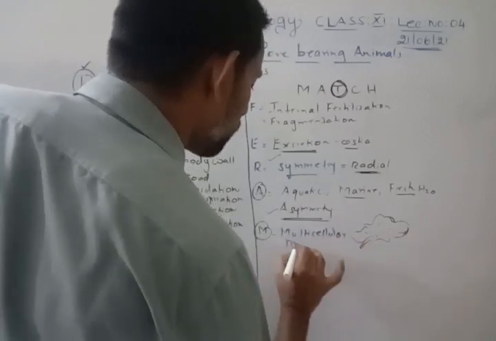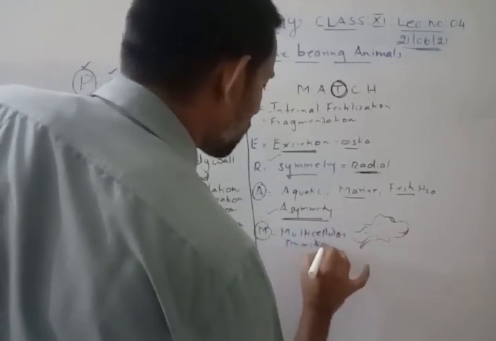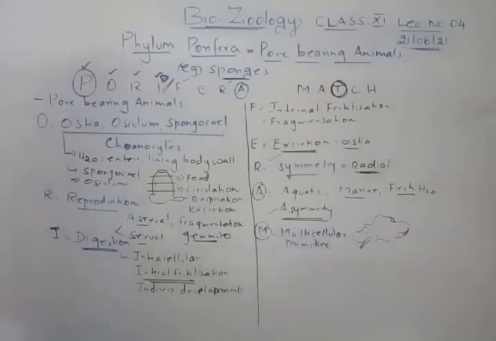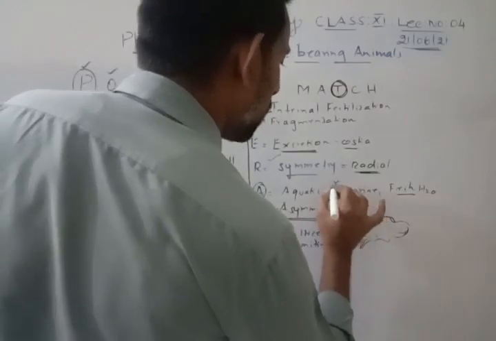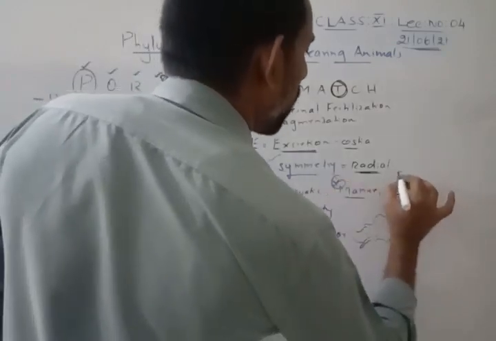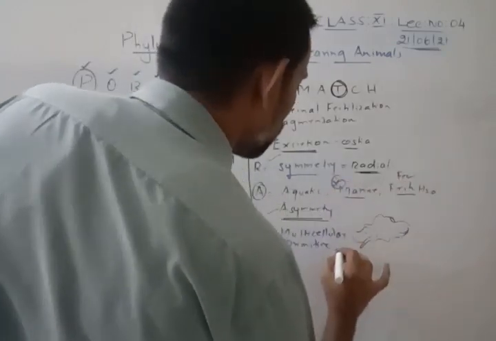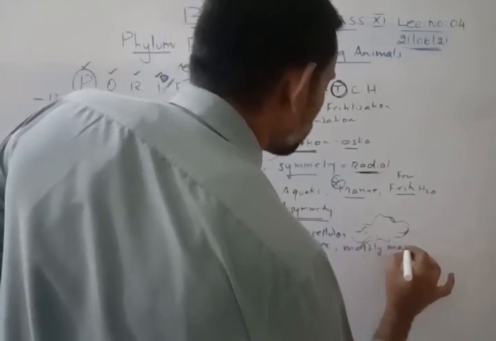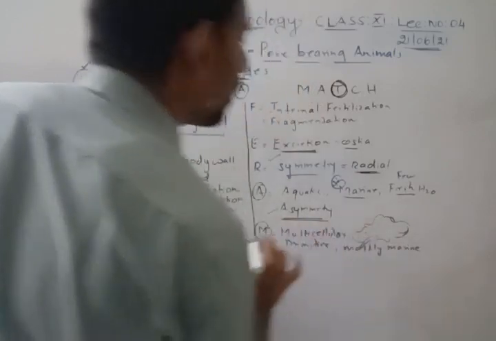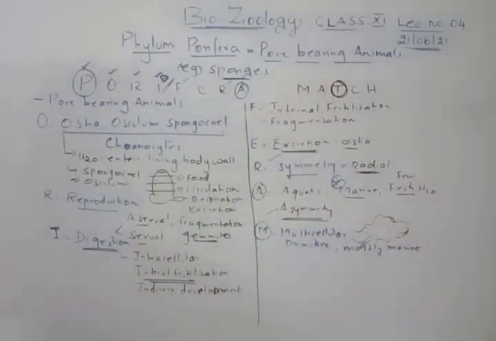What is primitive? First organisms. As well as they are mostly marine. This part is very important. Few are freshwater, mostly they are marine. Is that clear? Right, that is one.